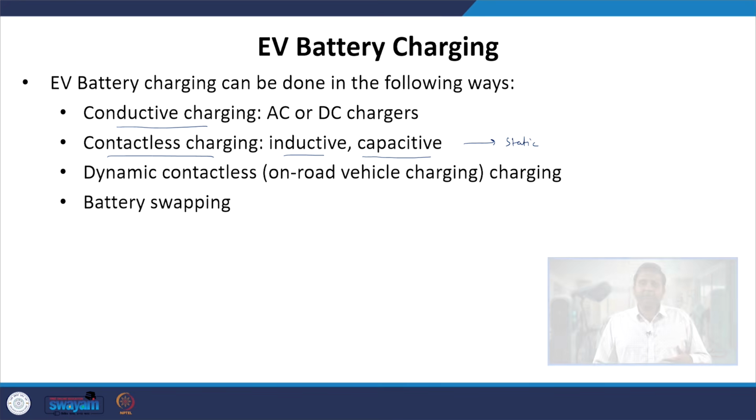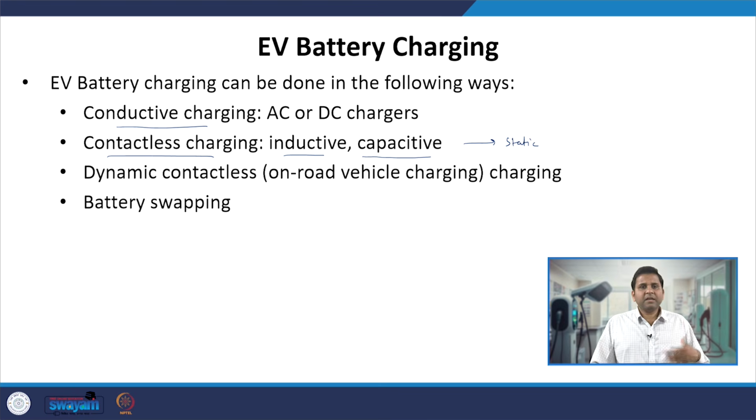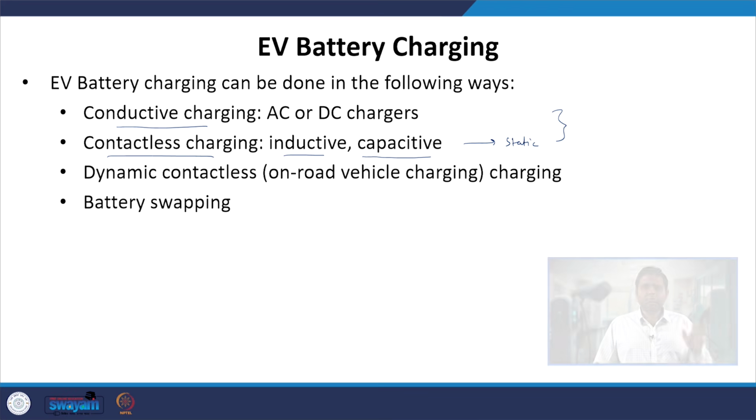So, that will give the full autonomy to the user, that they do not have to bother about plugging the charger into the EV, just like you have the wireless charger for your phones. Now, both the conductive and contactless charging require a dedicated infrastructure to charge the vehicle. That means, in case of conductive charging, you require an AC or DC charger to be placed in the parking lot, and then the user goes in and plugs the charger into the EV.